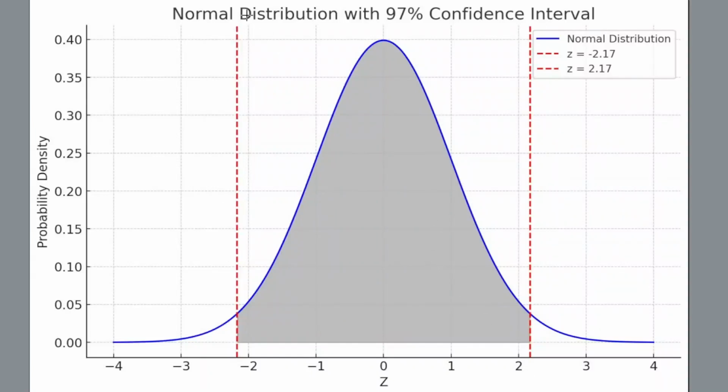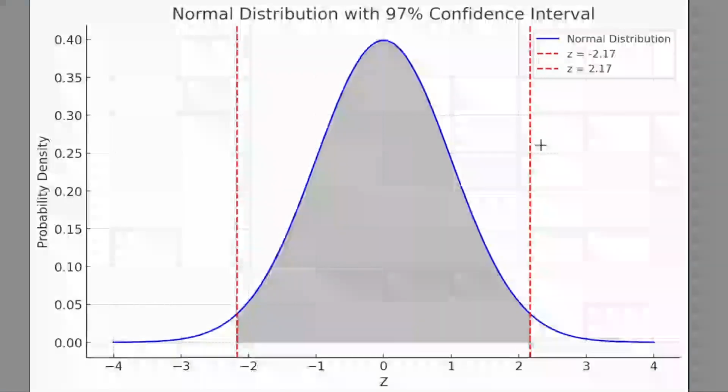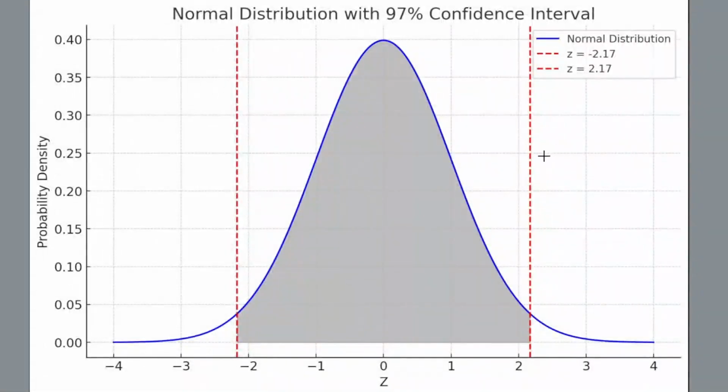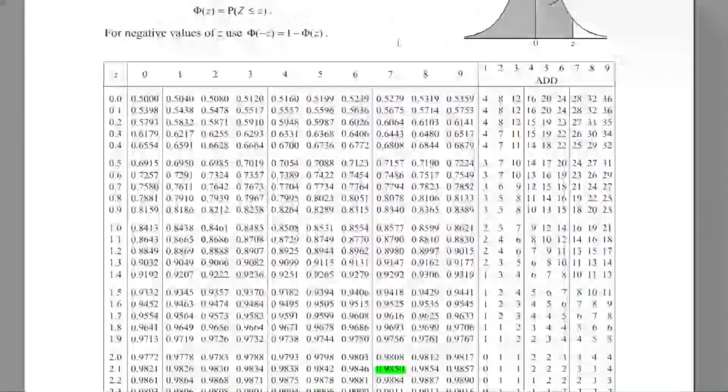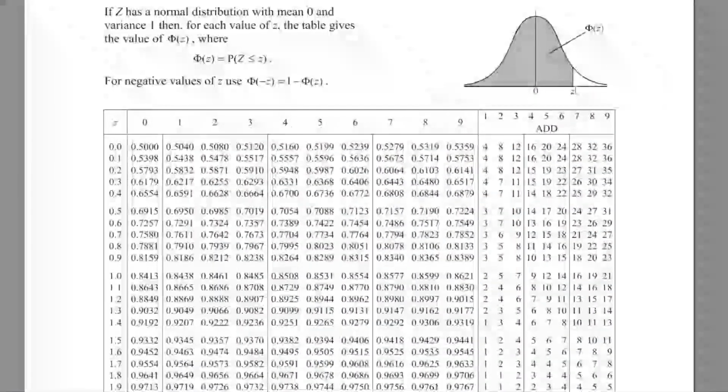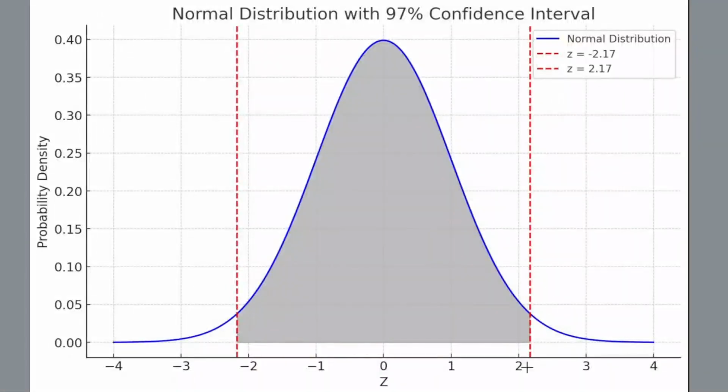Now, if these are the critical values and it's a two-tailed test, so to the right we have an area of 1.5%. To the left, we have an area of 1.5%. Now, in the middle, we have an area of 97%. All right. But then I want to look for this Z value here. And on the standard table, we know that the standard table gives us values to the left of that Z value. So, I have to look for this Z value here.